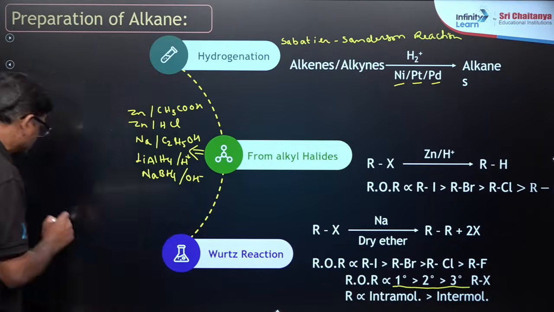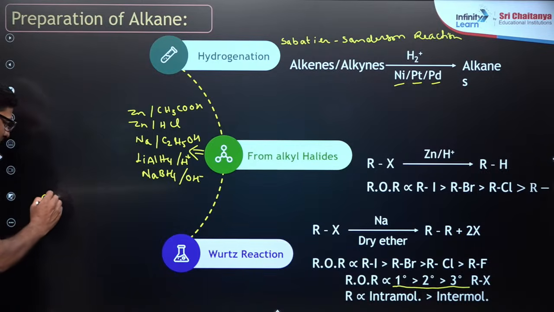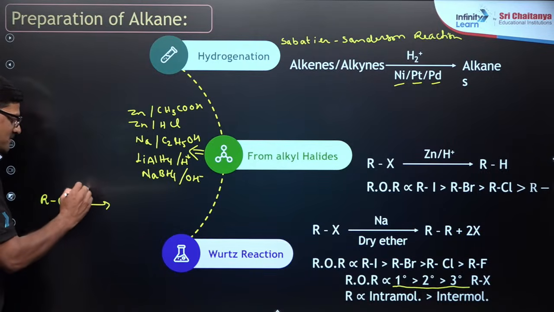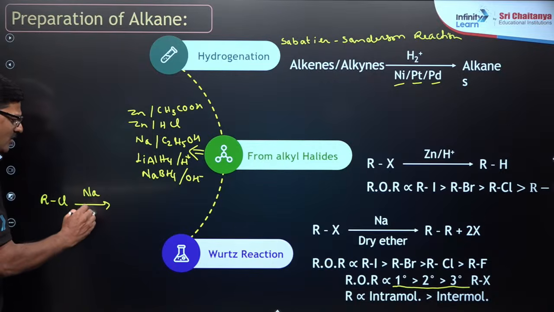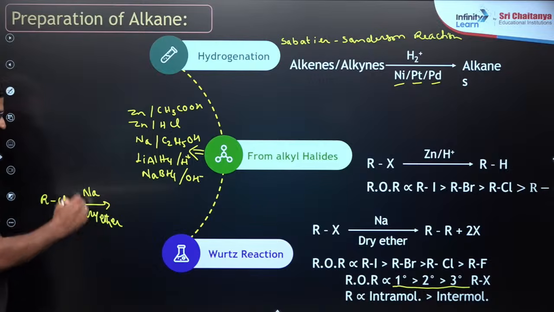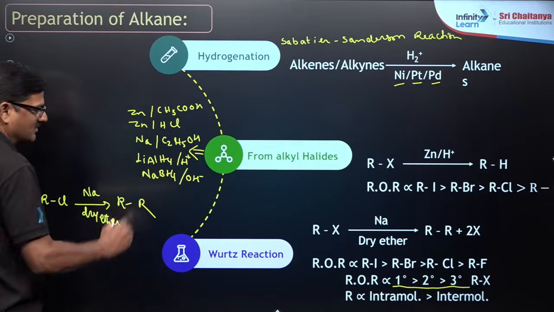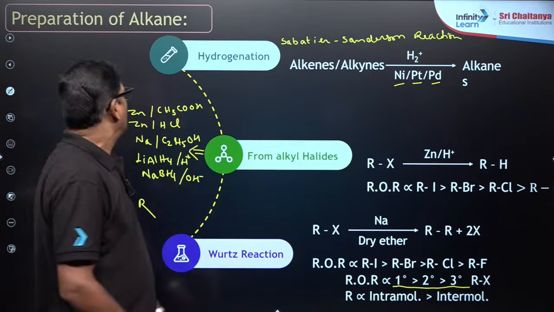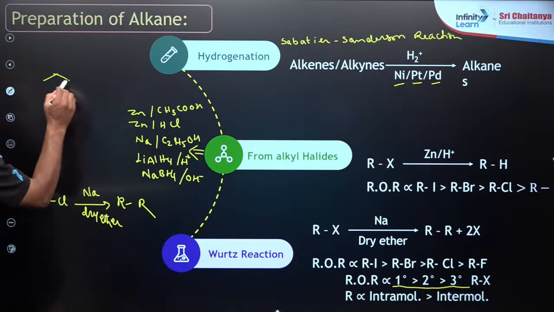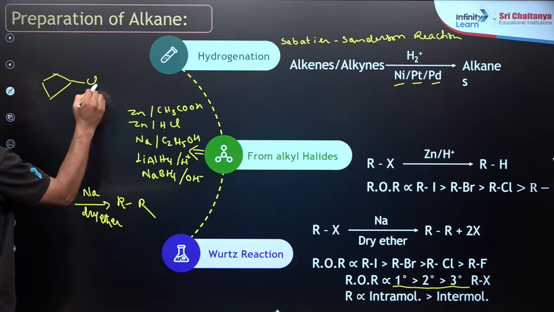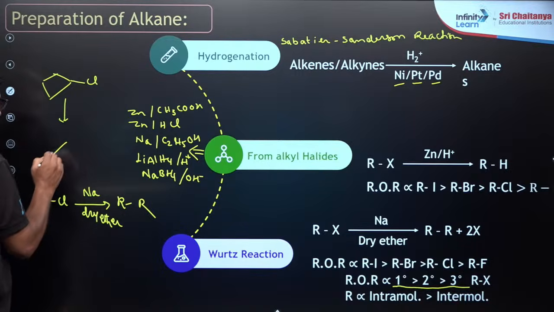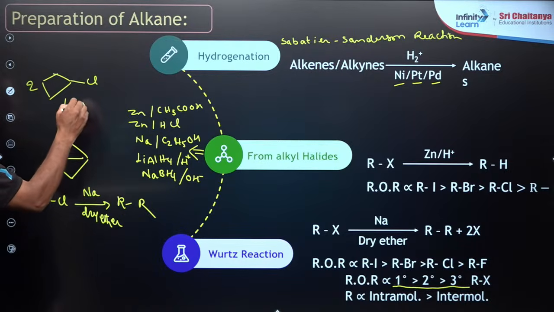So an example here: alkyl chloride in the presence of sodium in dry ether. Why is only dry ether used? If not dry ether, free radicals will not be generated. And the reaction, if it is given like this, chlorine, you are going to get the product like this, with sodium in equivalent.